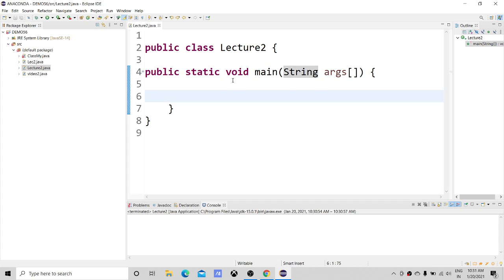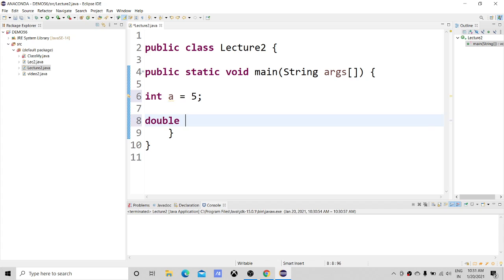Okay, now let us initialize some variables. int a equals 5. Very good. Double b equals 6.9. So this a is a variable of type int storing the value 5.